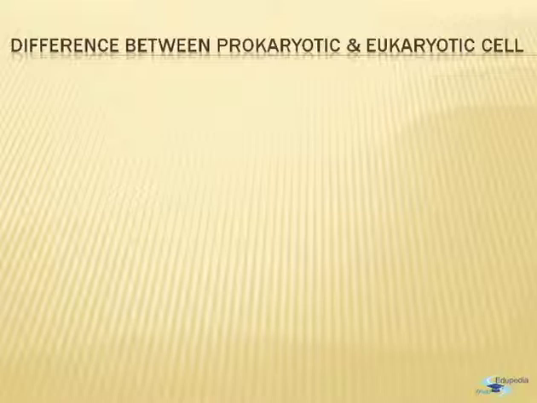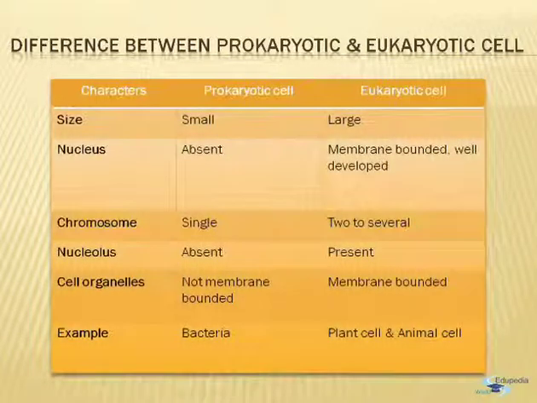Now, since we have looked into the prokaryotic and eukaryotic cell, let us take up the differences between the two. When we compare the size, the prokaryotic cell is comparatively small, whereas the eukaryotic cell is comparatively large. When we see the nucleus, the prokaryotic cell does not have a nucleus.